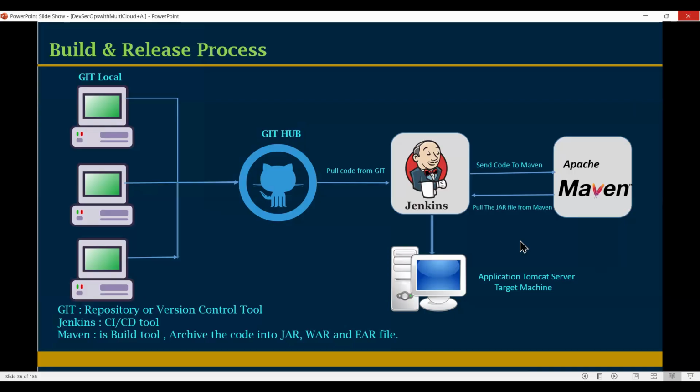Here, the developer develops the code in their local Git. Once development is completed, they push the code to GitHub. From GitHub, Jenkins takes the code and converts it into an artifact by using Maven, and it will deploy onto the respective application server. So for example, in your laptop, you have 100 documents available, 100 PDFs available.